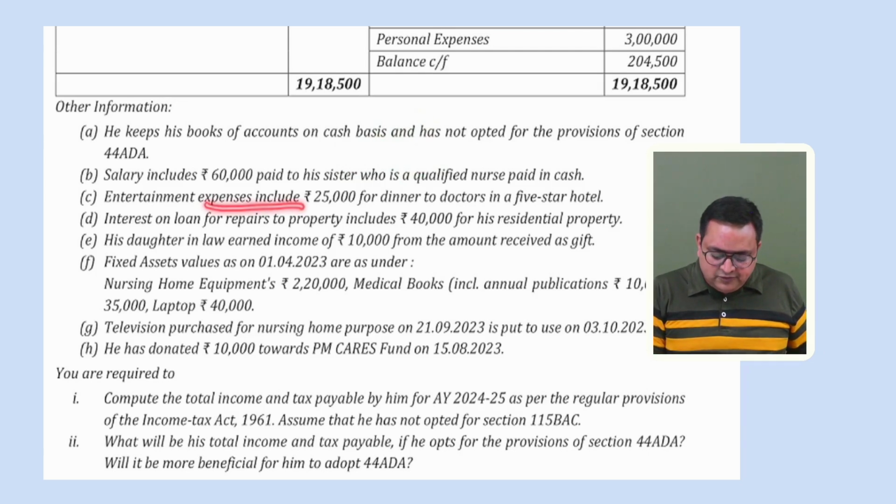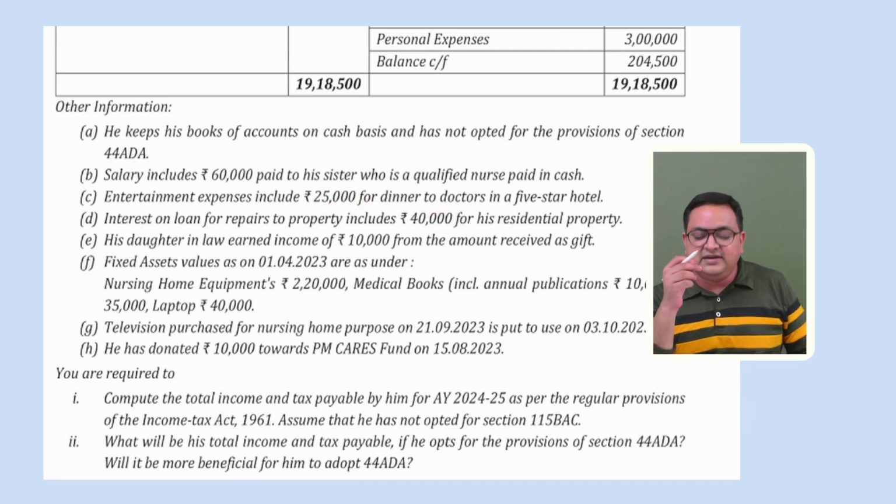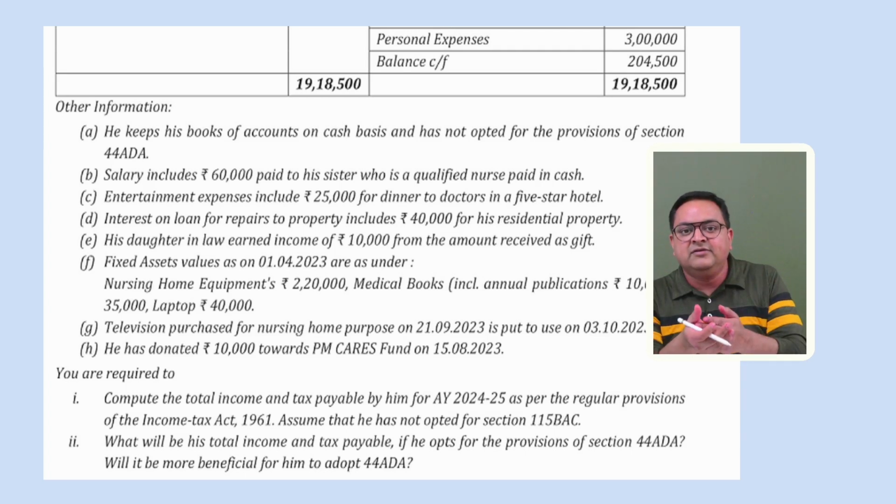Entertainment expense is generally allowed, but now they are saying something about it. Entertainment expense includes 25,000 for dinner to doctors in a 5-star hotel. Whether it is allowed or not? Is it a personal dinner, or has this person given a dinner to his family members, or has he given it to his colleagues, to other doctors?